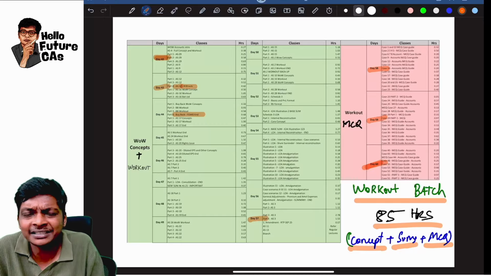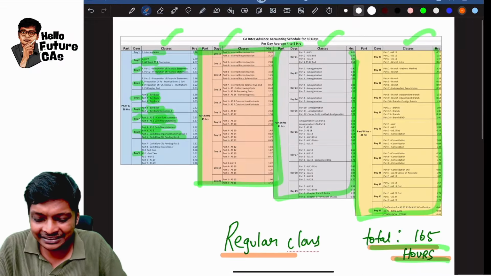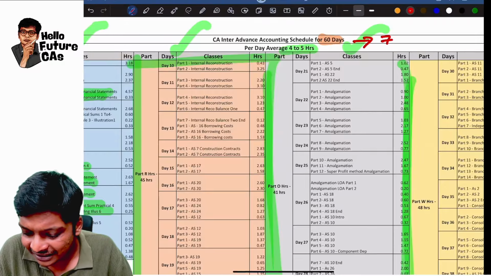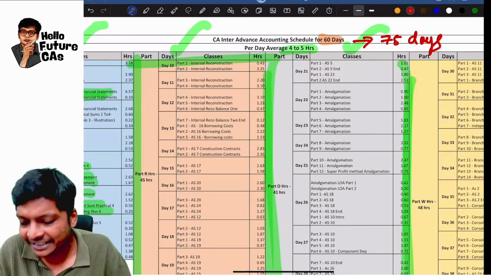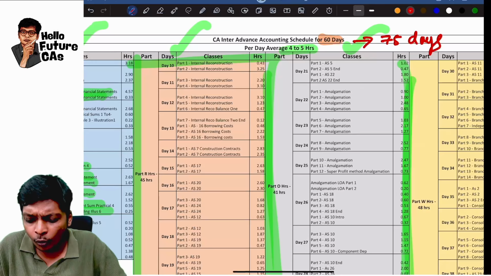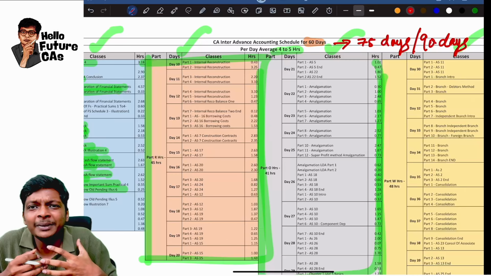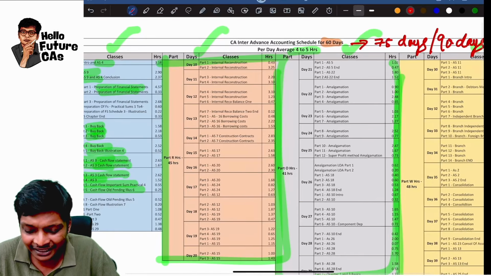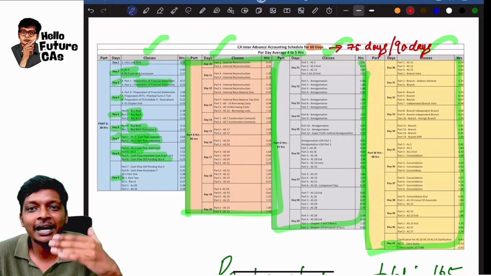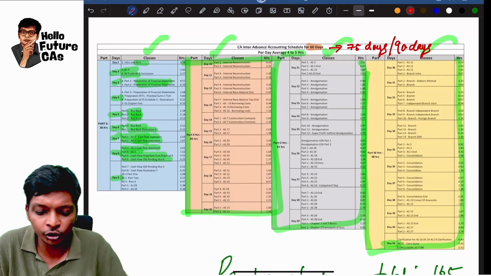So take breaks whenever you feel appropriate in such a way that this 60 days will maximum be done within 75 days, guys. Within 75 days you complete. If at all you feel you need more breaks, then you go up to 90 days, and maximum in 3 months you will be able to complete. The number of breaks that you are going to take depends upon which attempt you are writing and how much time is left for you.